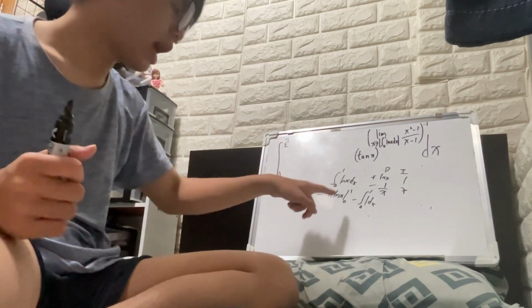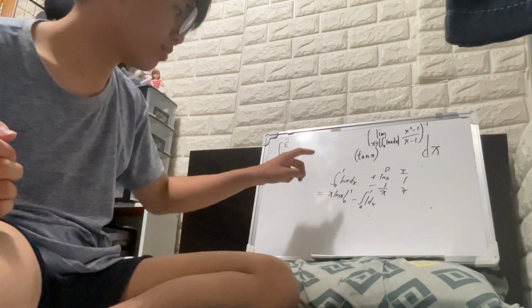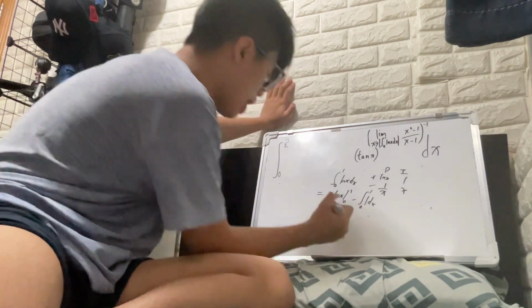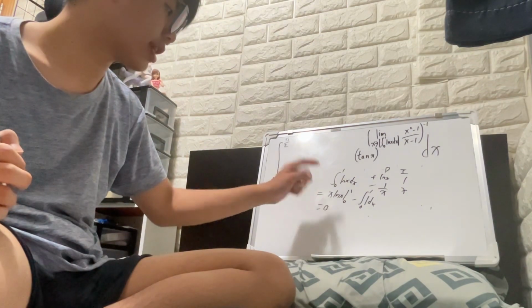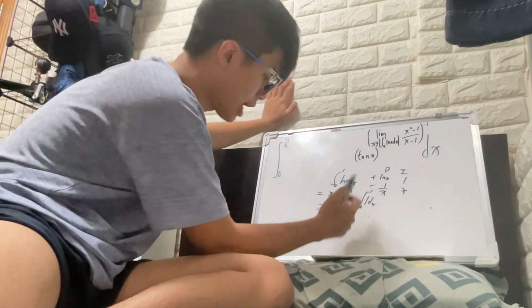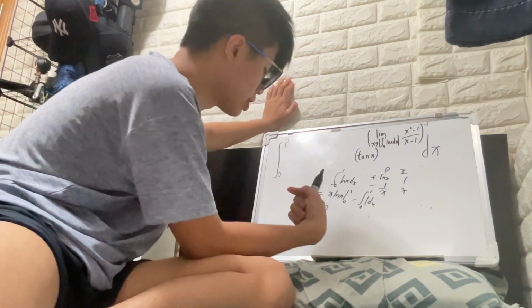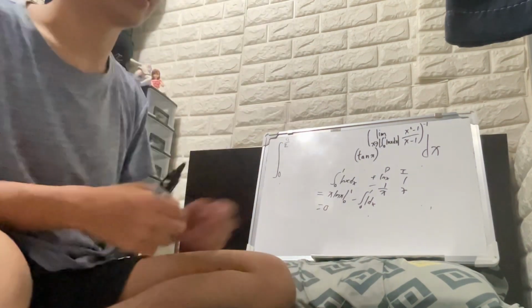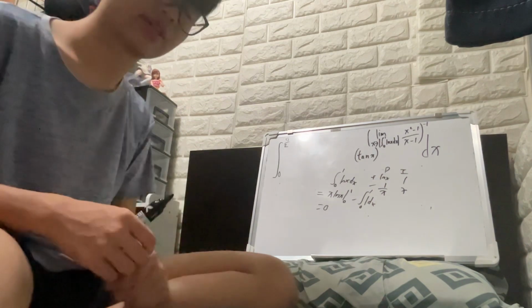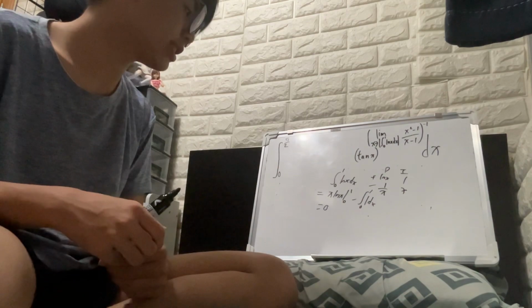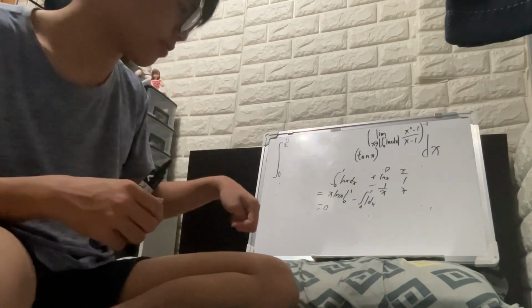So if you plug 1 inside, you pretty much just get ln 1 times 1, right? You just get 0. However, whenever you put 0, you get 0 multiplied by ln 0. And that should be 0 plus times ln 0 plus, because if this is 0, you get an indeterminate form. This is still an indeterminate form, because ln 0 is undefined. But ln 0 plus is approaching negative infinity.